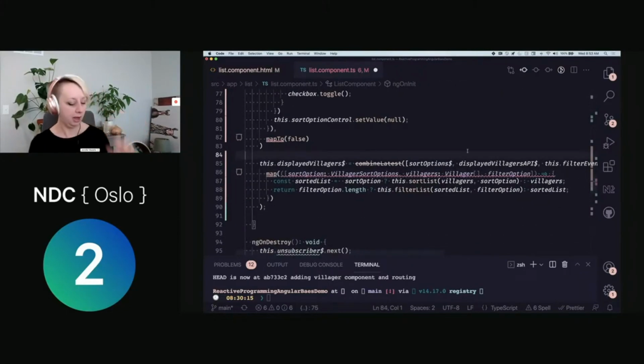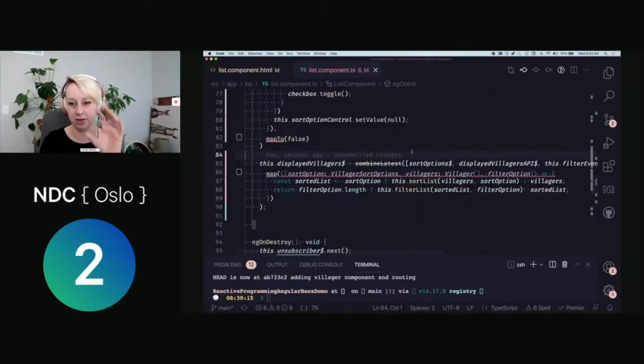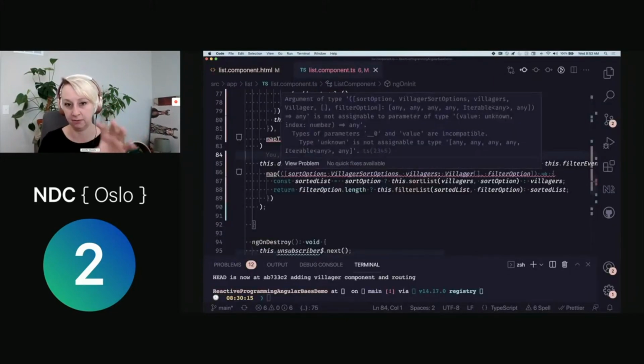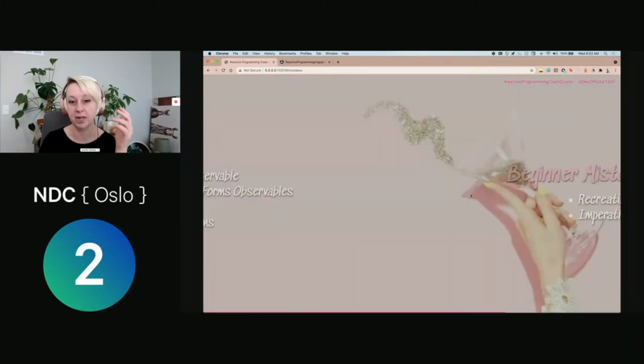All right. That's a lot of time. We don't have much time left. So that's kind of a basic intro into how we can start refactoring our imperative code into more reactive code in Angular. So I want to talk through a couple things that we looked at doing, which was dealing with that stream from HTTP client, which returns an observable. We dealt with merging that API response and bringing in forms observables. We talked about creating streams from click events, manipulating streams.